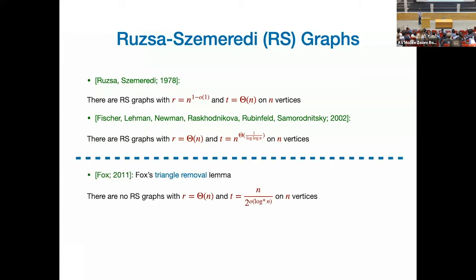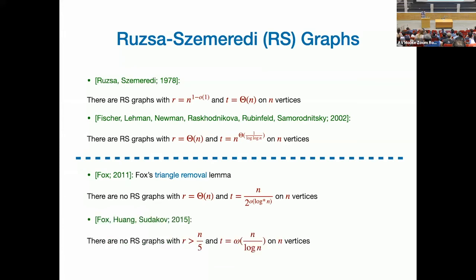On the upper bound side, let's say, the bounds are much weaker in some sense. We know that by Fox's triangle removal lemma, if you want linear size induced matchings, then your graph cannot have more than n over 2 to the theta log star n edges. Okay, so the graph cannot be completely dense. It will have to lose some 2 to the theta log star n edges.